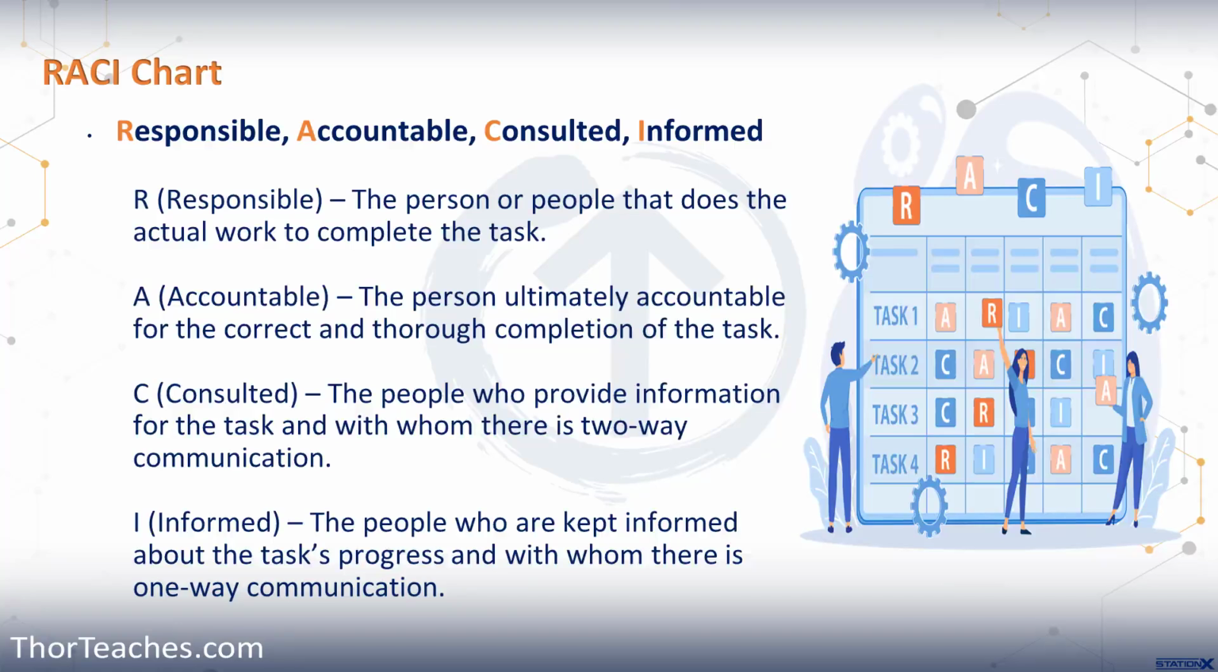And then finally, as the I of RACI, we have informed. That is the group of people that needs to be kept up to date on progress and decisions, but we don't need to formally consult them, and they do not directly contribute to any of the tasks. This is normally a one-way communication. We just send them the progress reports.